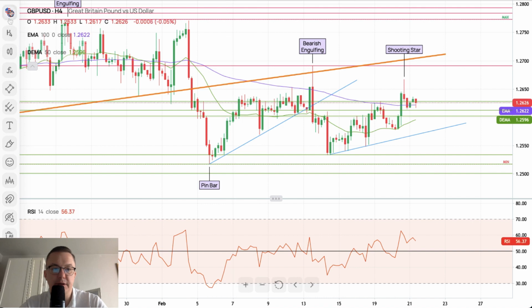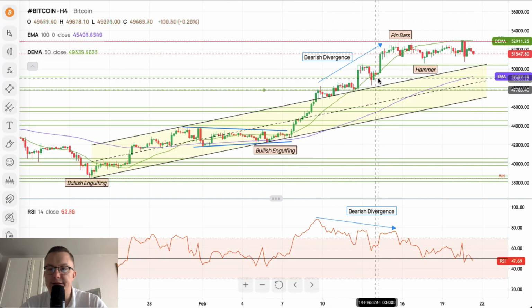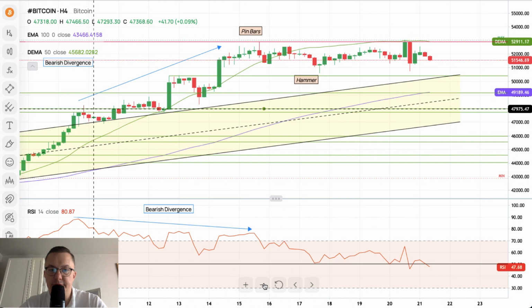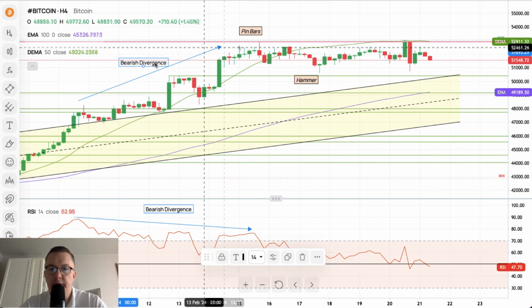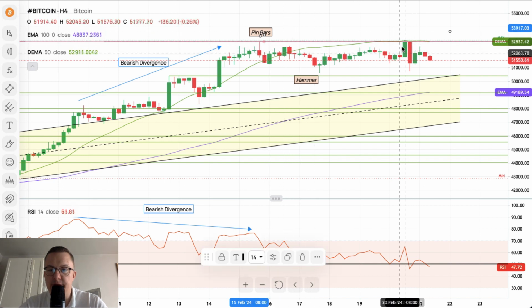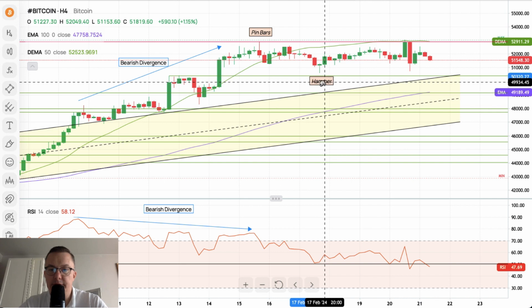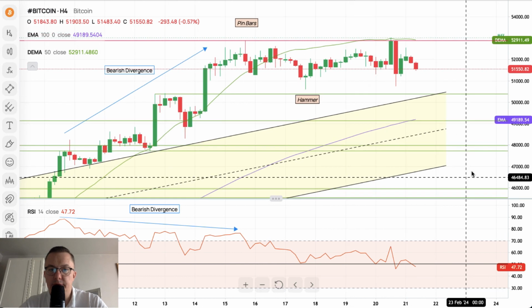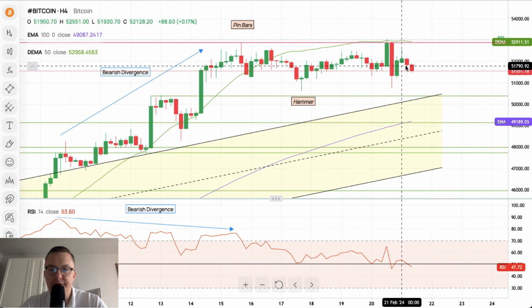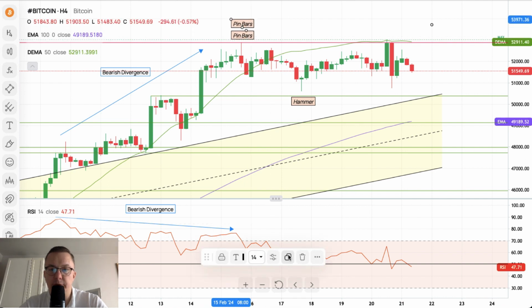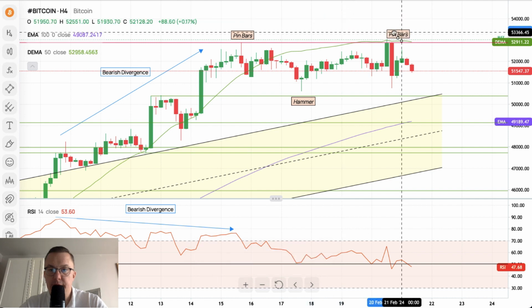Let's take a look at Bitcoin. At the end of our analysis, we have another reversal pattern here on Bitcoin. We got bearish divergence, pin bars, and bearish engulfing, and then another bearish engulfing. This pattern, a very nice reversal pattern, might get much more attention soon. So let's label it: bearish reversal.